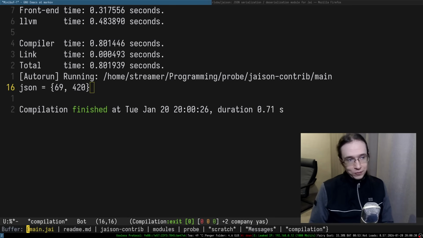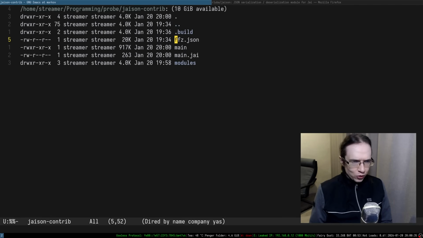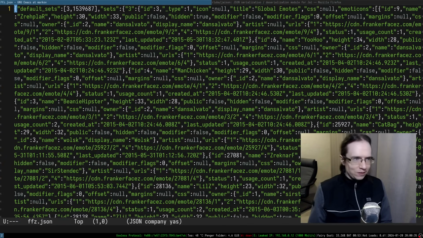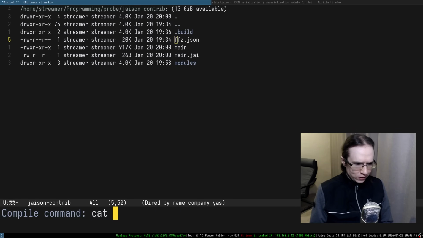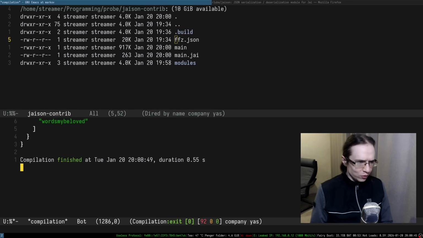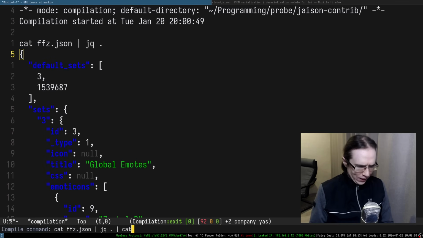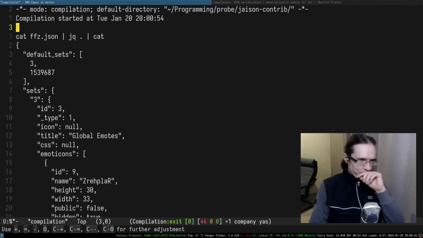It is as simple as that, honestly. It is super simple. I was parsing the response from the FFZ extension for Twitch. It's minified, right? So it's probably not very easy to read. So let me just do cat FFZ JSON and feed it into jq dot, so it will pretty-print it. Can we just not have the colors? Yeah, there we go.